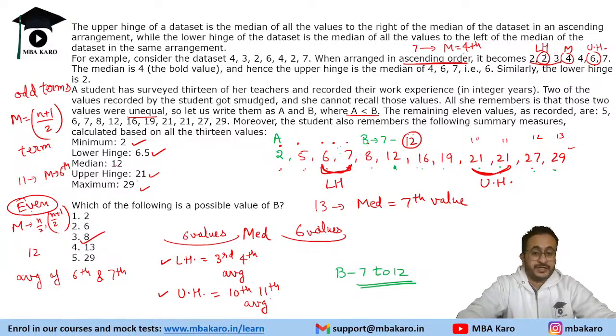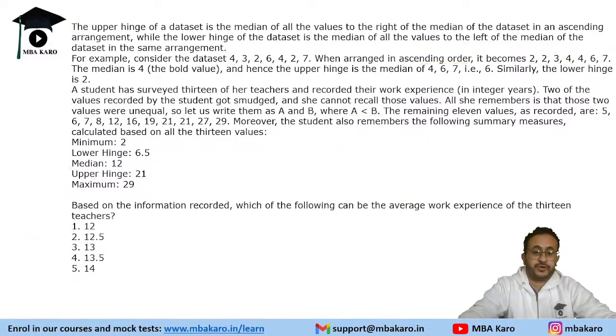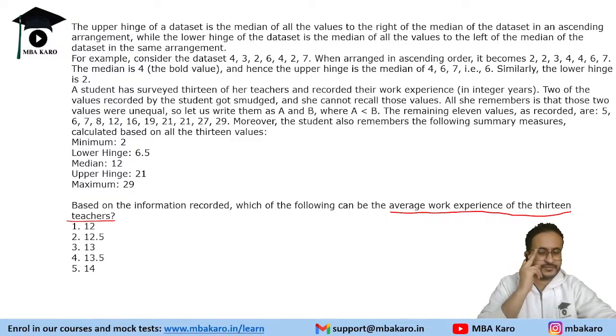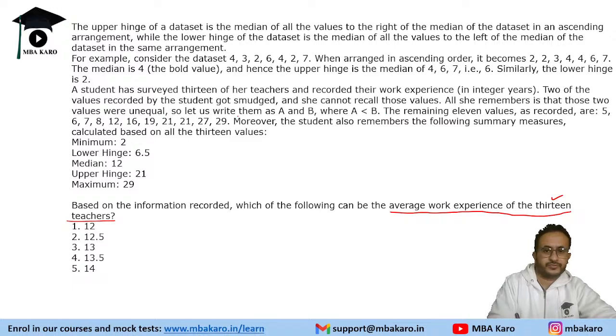Okay, next question is based on the information recorded, which of the following can be the average work experience of the 13 teachers? Now, one thing is clear, we can eliminate. This was an easy question compared to the previous one. The reason being, there are 13 people and these are integer values in integer years. So the average multiplied by 13 must be an integer, so these two cannot be the averages. So it has to be 12, 13, 14.